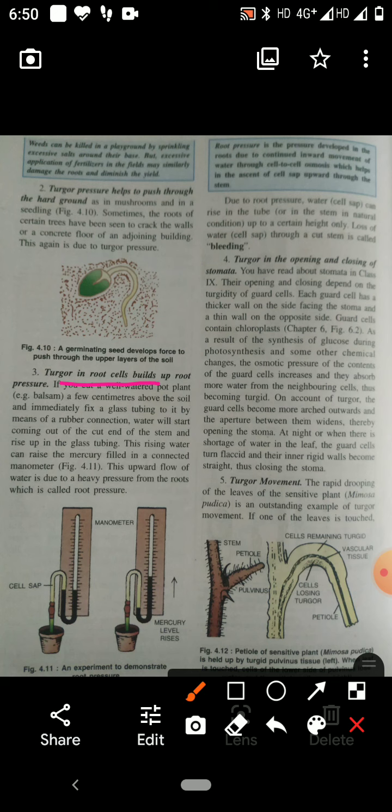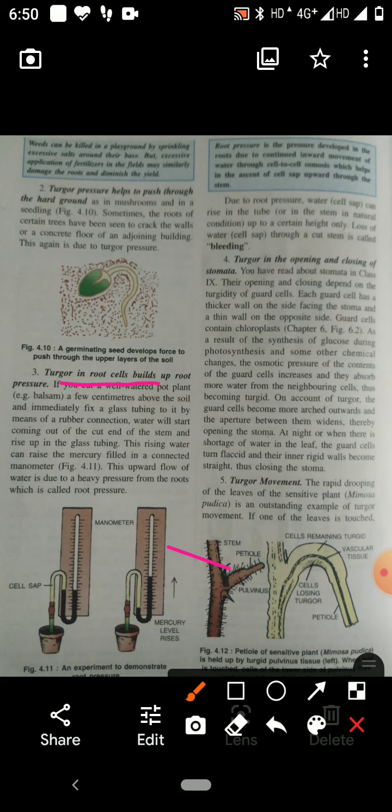Root hairs take water from the soil. When the root hairs become turgid, the water will pass to the cortical cells. From the cortical cells it will pass to the endodermis, then pericycle, and ultimately it will reach the xylem vessels. So root pressure is developed in the root due to the inflow of water. So turgor in root cells builds up the root pressure.